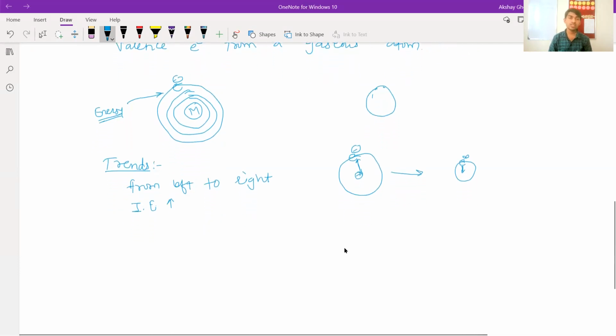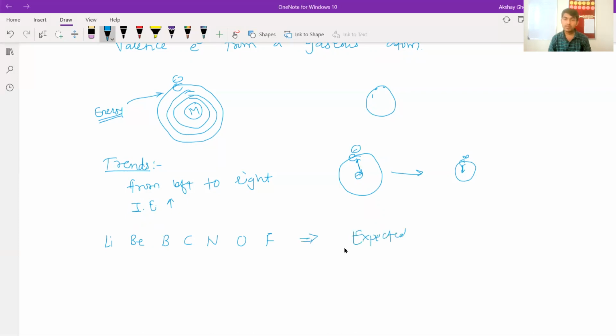First, from left to right, if you take the second period elements: lithium, beryllium, boron, carbon, nitrogen, oxygen, and fluorine. What is the expected trend in ionization enthalpy, IE?